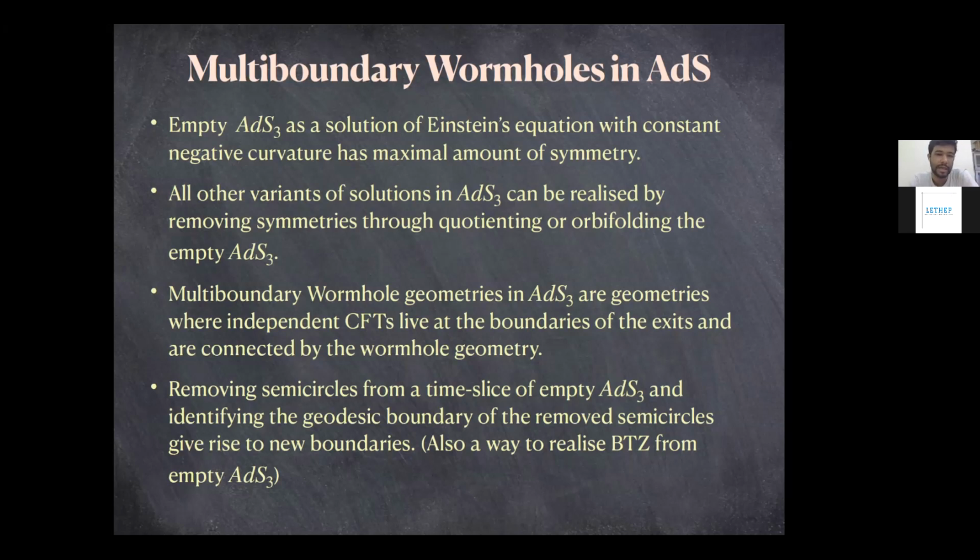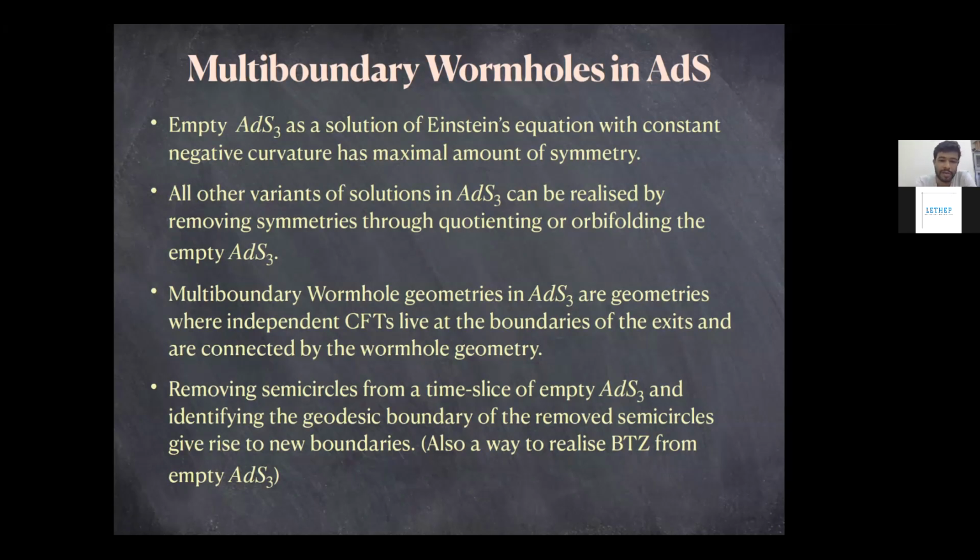So I will come back to this point, what I mean by quotienting or removing symmetries or introducing isometries. And these multi-boundary wormhole geometries in AdS3 are geometries where we assume that it is an n-boundary wormhole. So at each of the boundaries, there lives a CFT, which is in general independent from all the CFTs living at other exits. And they are all connected by this wormhole.